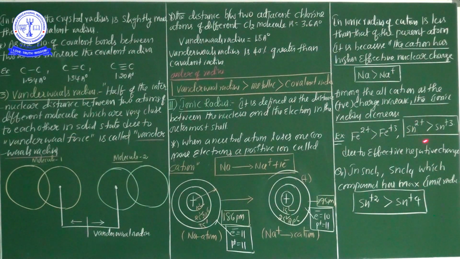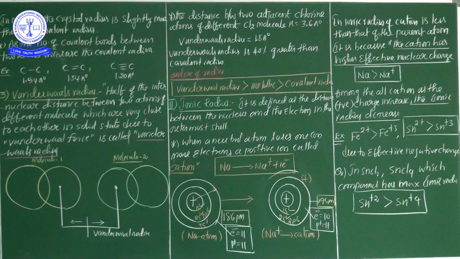Okay. Similarly here, the stannous ion and the stannic ion. See one question here, due to the effective nuclear charge. Okay? Now here is one question. In SnCl2 and SnCl4, stannum dichloride and stannum tetrachloride, which compound has the maximum ionic radius? SnCl2 has oxidation state plus 2, SnCl4 has oxidation state plus 4, which is the maximum positive charge. SnCl4 has the maximum positive charge, so it has the least ionic radius. So Sn plus 2 has the maximum ionic radius compared to Sn plus 4.